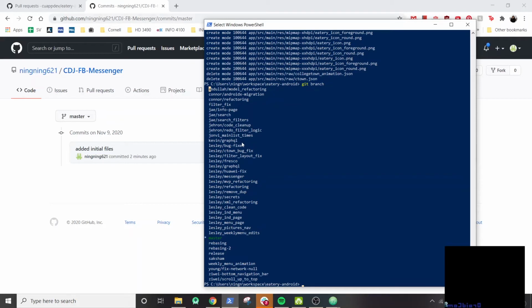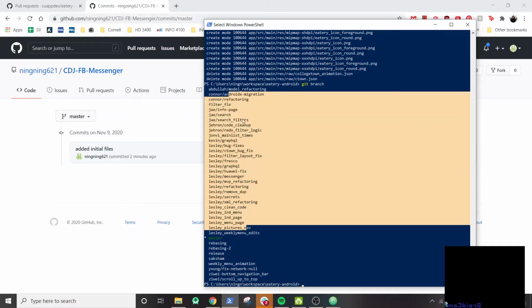Basically, branching allows people to work separately on GitHub, and it allows people to avoid merge conflicts. So you can imagine that if one person or two people were making changes on the same file and they push at the same time, there can be a lot of merge conflicts, especially if you're working with the same code. To avoid that, you can work on separate branches and then create pull requests where you can later push the information into the master branch. So you can see in our case that there is actually a ton of branches in Eatery.